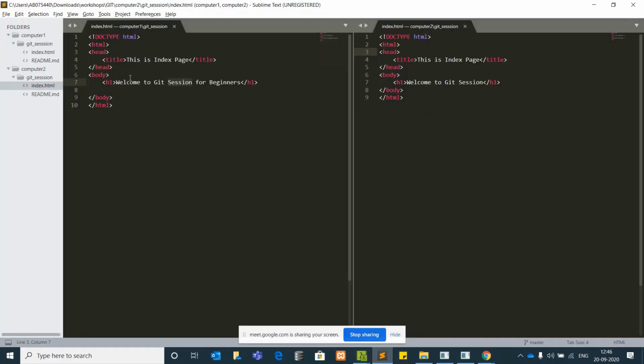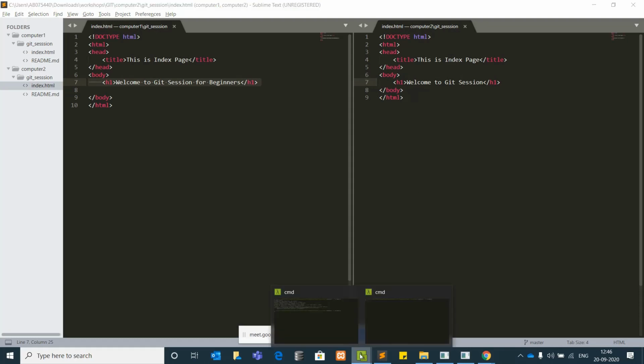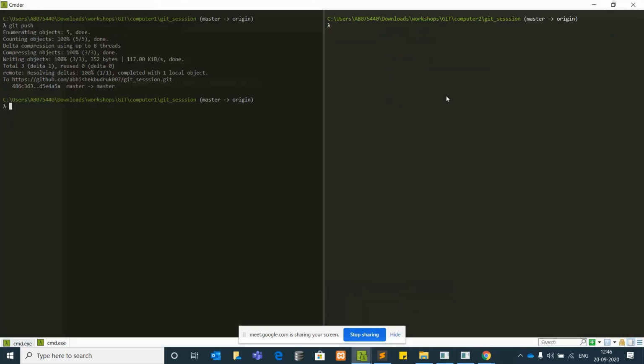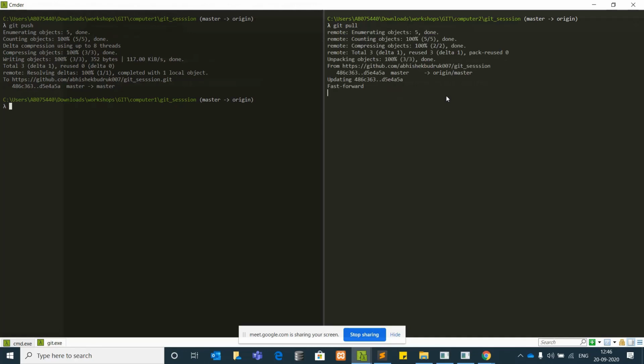Now we see here that these changes are only there on computer 1 and not on computer 2. So what do we need to use to get the latest changes from GitHub? We go to the computer 2 part. We just issue the command git pull, and it will pull the master branch changes,